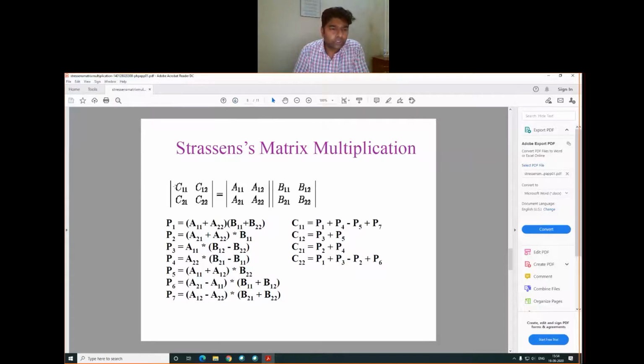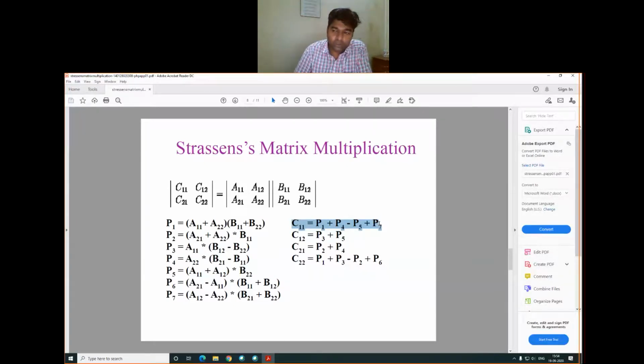Okay, so here the same thing, we have C11, C12, C21 and C22. But here C11 contains what value? P1 plus P4 minus P5 plus P7. Okay, clear? And C12 contains the value P3 plus P5. So before discussing this, if you have a copy and pen, you just have to find out the value. C11 contains the same value: when we put the values of P1, P4, P5 and P7 in that particular equation, we get the same value that we get in the traditional algorithm.